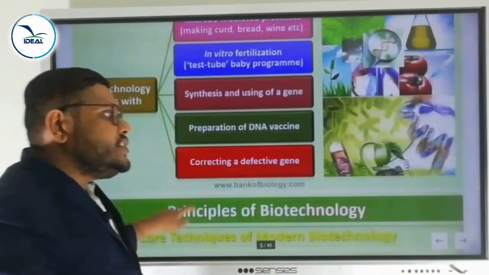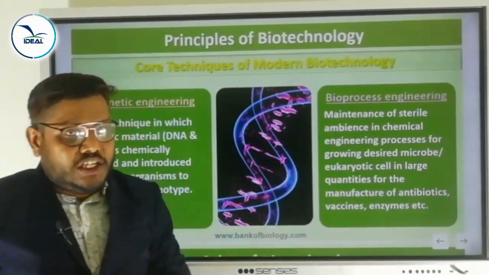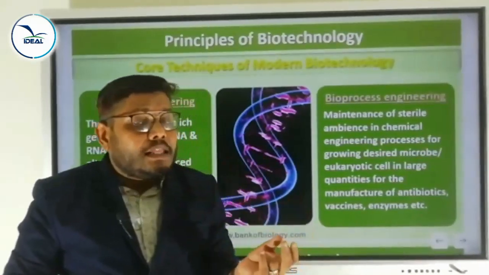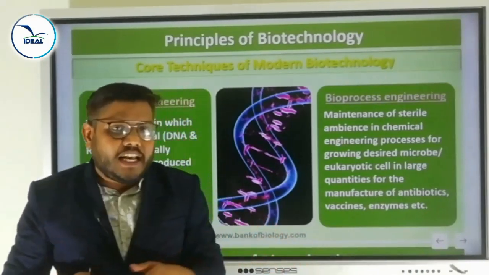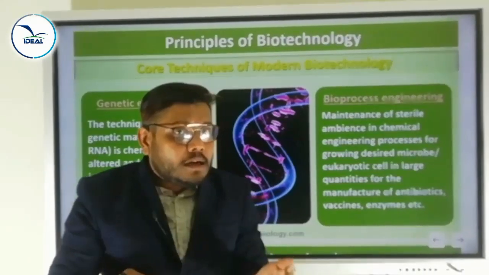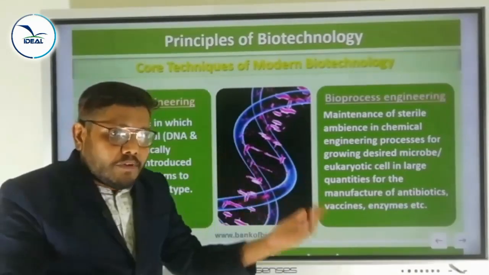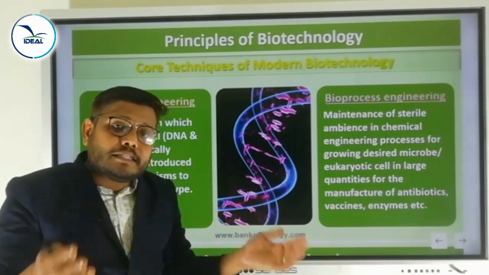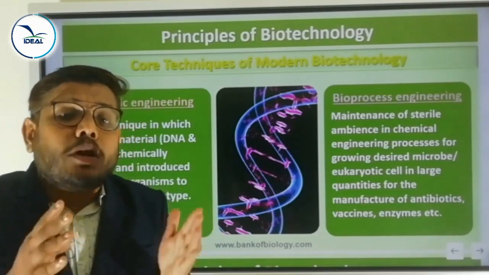One is genetic engineering and another one is bioprocess engineering. What are they? One is genetic engineering and another one is bioprocess engineering. What do you mean by genetic engineering? Before, I already mentioned, modern biotechnology is mainly based on genetic engineering. Even in vitro fertilization, synthesis of genes, these all are mainly based on genetic engineering. Genetic engineering is one of the principles of modern biotechnology.